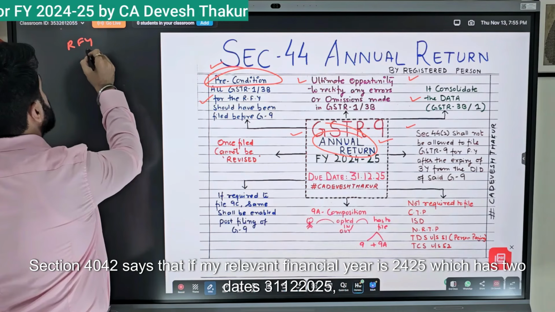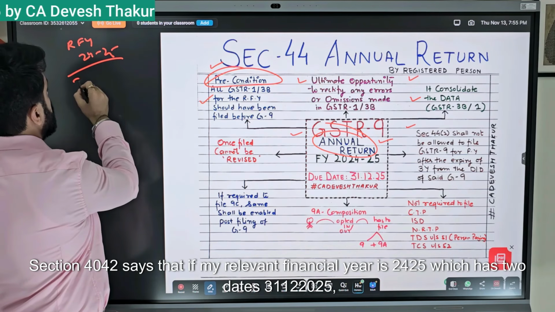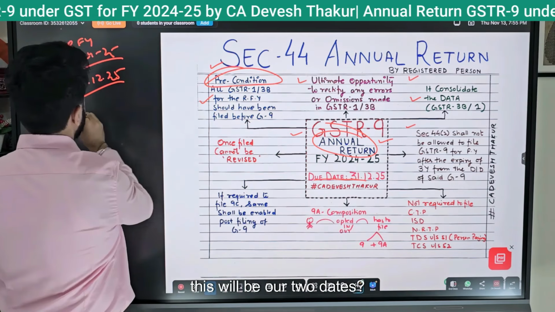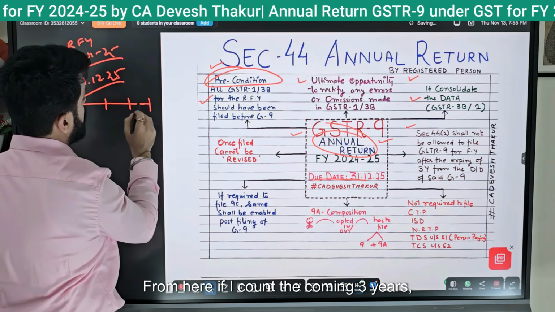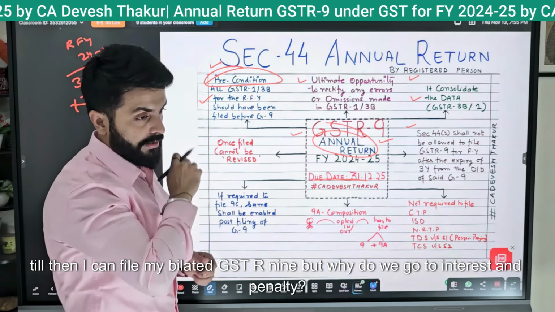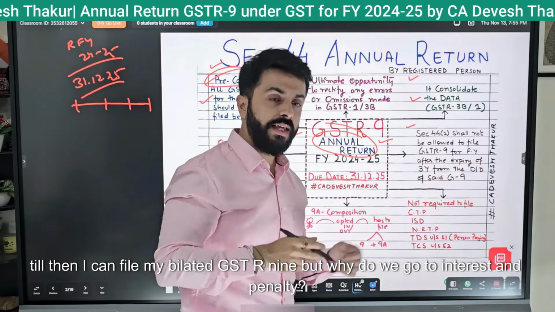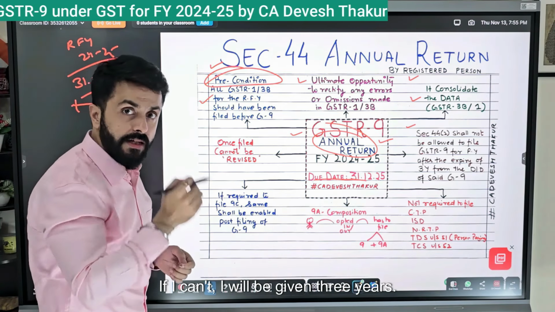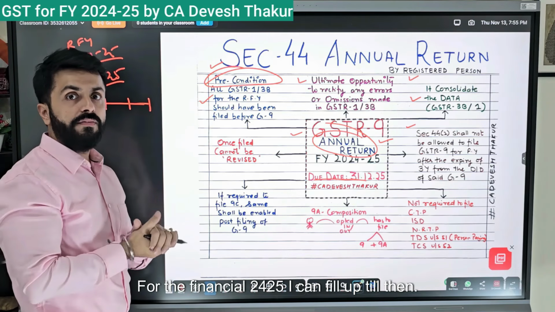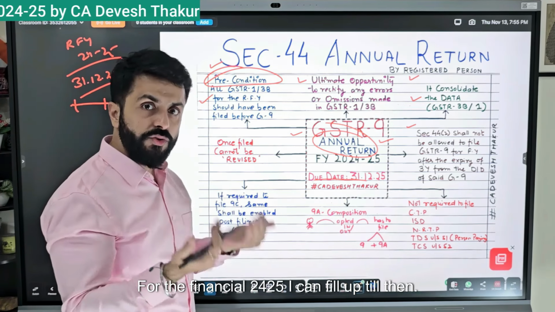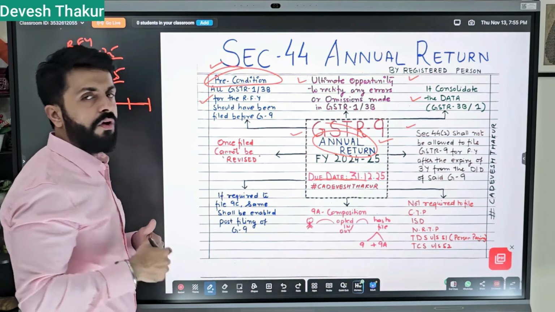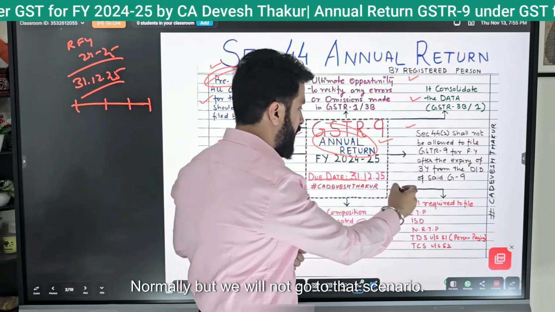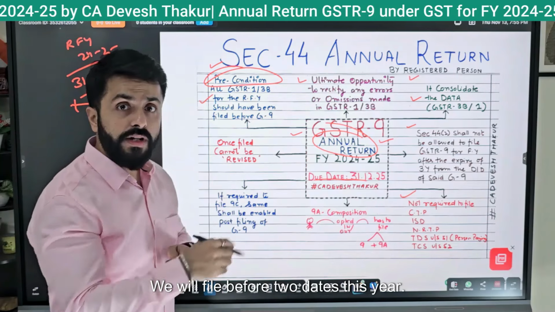Section 44 says that if my relevant financial year is 24-25, which has two dates, 1 April 2024 and 31 March 2025, then from there, if I count the coming 3 years, till then I can file my belated GSTR-9. But why go into interest and penalty? We will file before the due date. If I can't, I will be given 3 years. For the financial year 24-25, I can file up till then. Notifications are also issued, and if someone has not filed in a previous financial year, the government sometimes waives it, normally, but we will not go to that scenario. We will file before the due date this year.